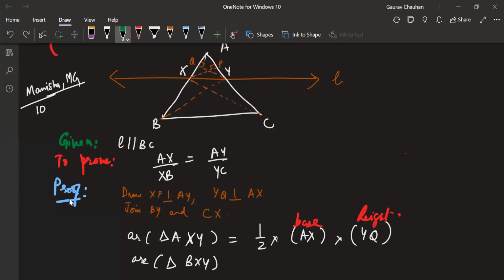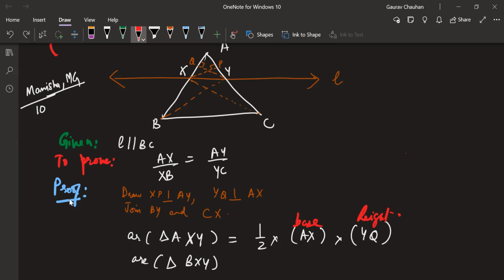Anyone else? Any other base and height you're seeing? Dilruba, I'll give you another try. Height is XY. Do you think this is perpendicular? Do we know that? Any other try? Deepak, you want to take a try?